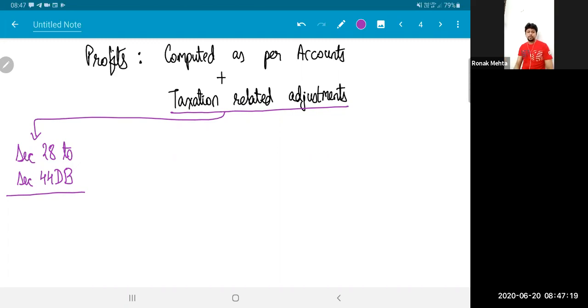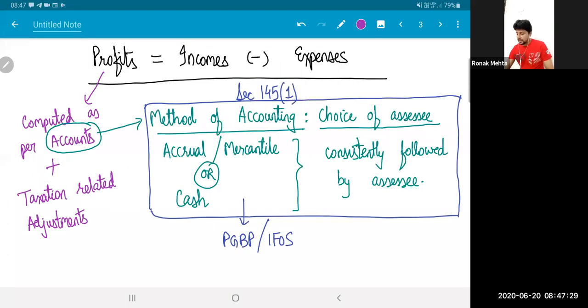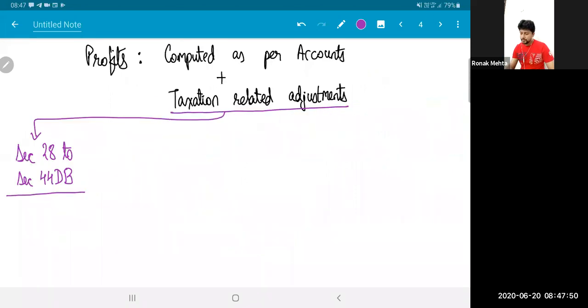So if I give 100 rupees, I get a deduction of 150 rupees in tax. The situation is if I pay 100 rupees, my expenditure debited in the P&L account will be only 100. But tax tells me that I have to take a deduction of 150. That extra 50 rupees is not debited in accounts because it was never incurred, it was never spent. But taxation allows me to adjust that 50. So I will start with my accounting profits, but I will make taxation adjustments like this.